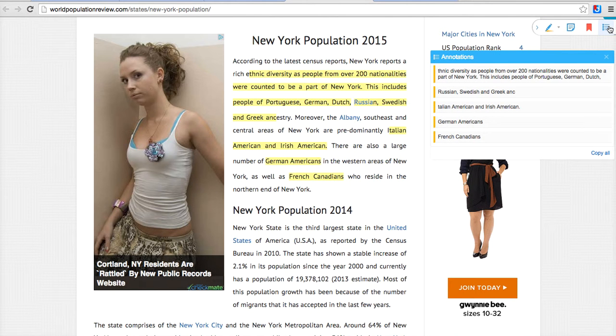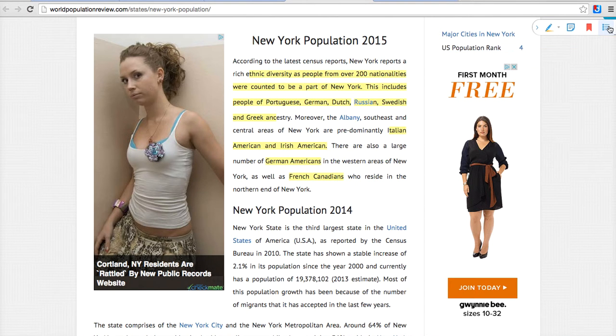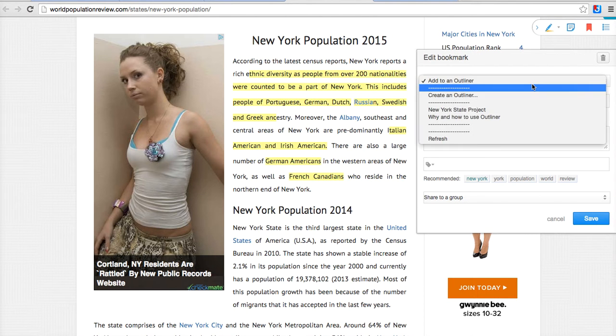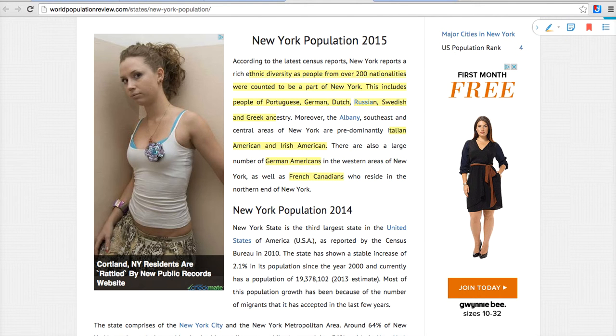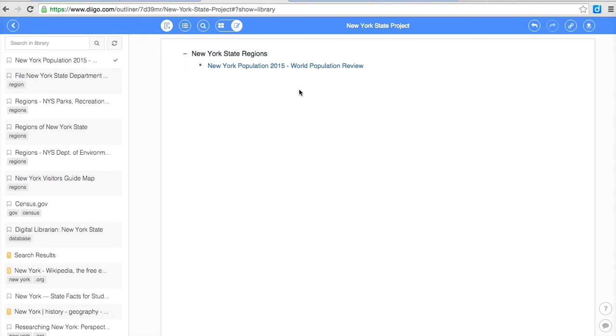But I believe this is the outline tab. Nope, those are my annotations. And we're going to save this. We're going to add it to our outliner, New York State project. Might have already been there, but we'll go back and see. So here's our outliner. There it is. And it has annotations in there too. All right. Then we're going to go to this one here.